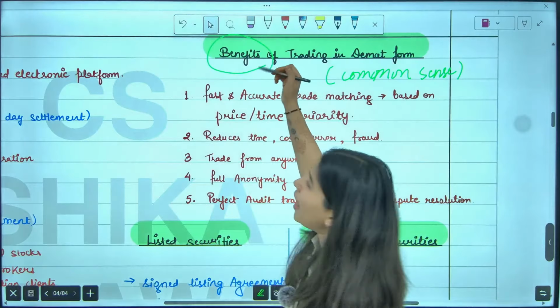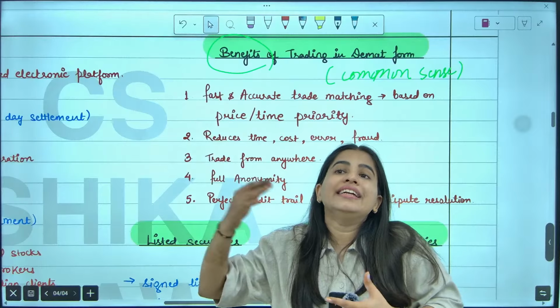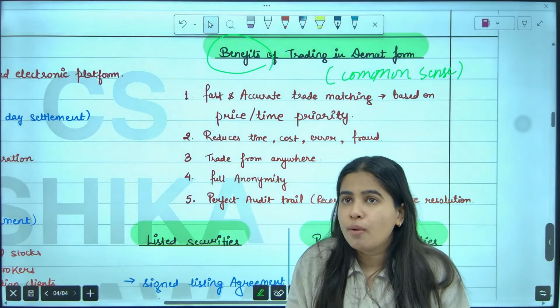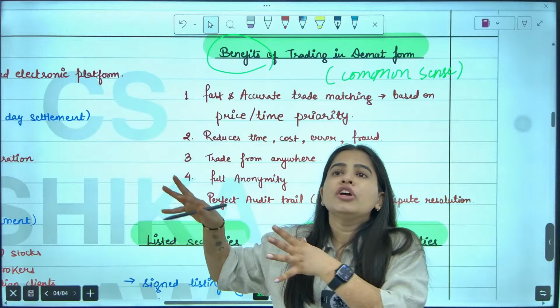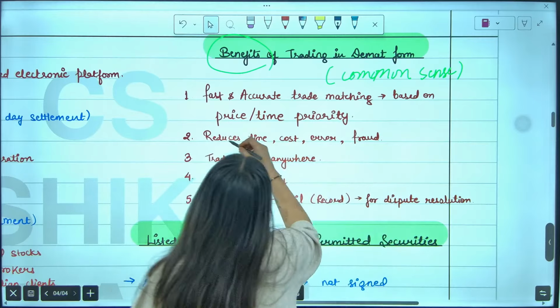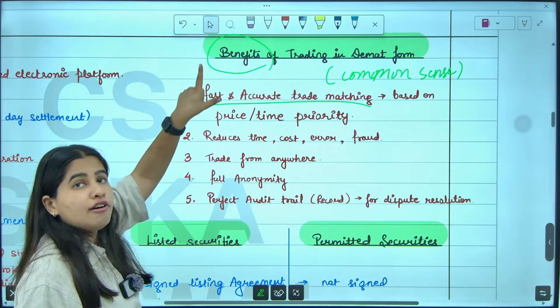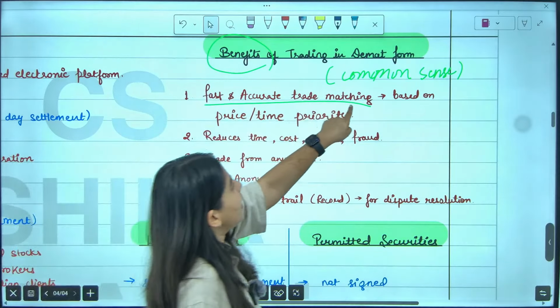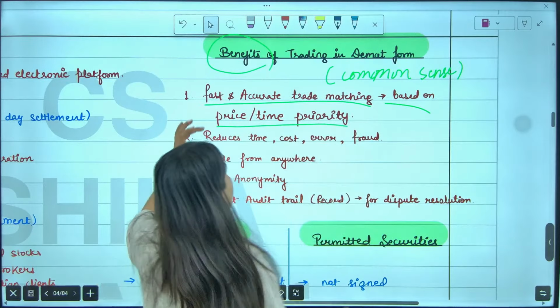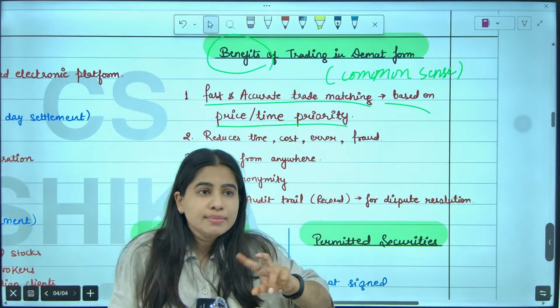So what are the simple advantages of trading in demat form instead of physical form? If you trade in demat form, it will be faster and more accurate. Fast and accurate matchmaking based on price, time, priority. How is matching done?